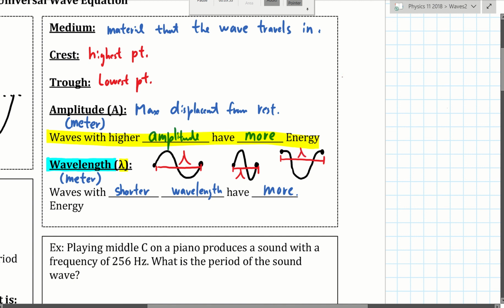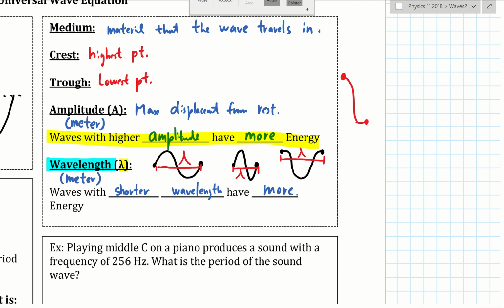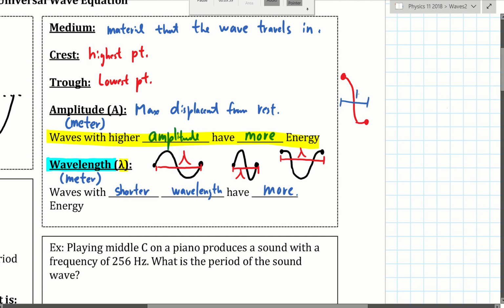Okay, so if a question gives you the distance from the crest to the trough, like they say, oh yeah, the distance between here and here is 10 cm, then what is the wavelength of this wave? 20 cm, because you have to go to the crest again for it to be one complete wave, right? So this is the wavelength, and the wavelength will be 20 cm. You will see questions like this.